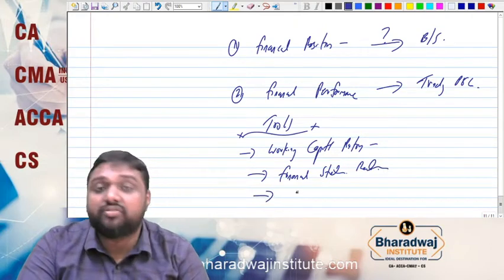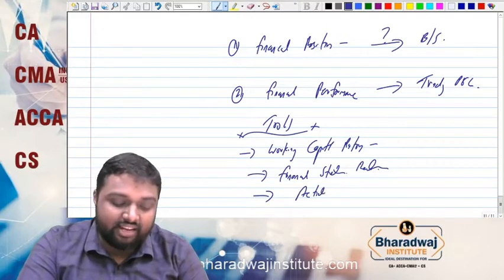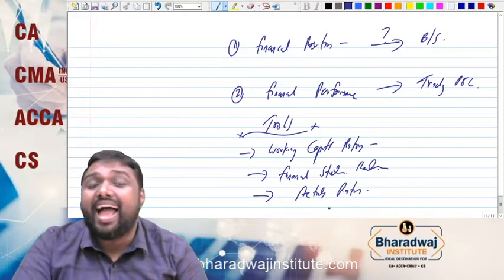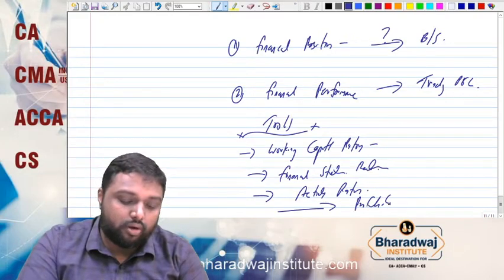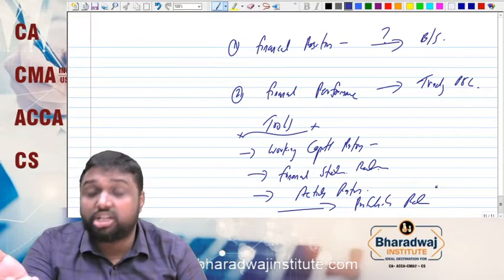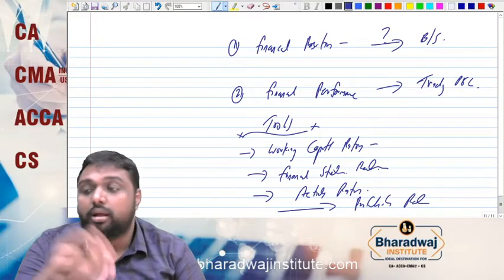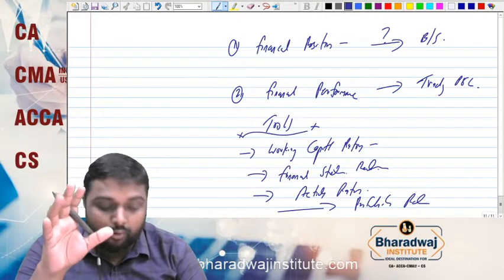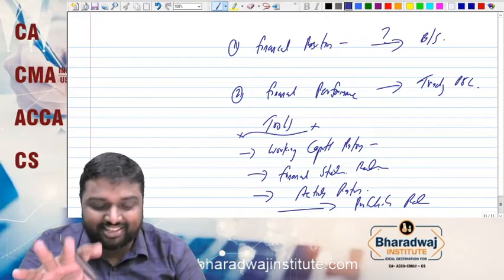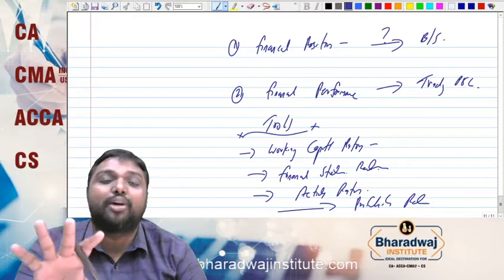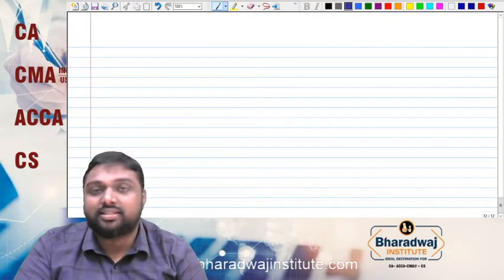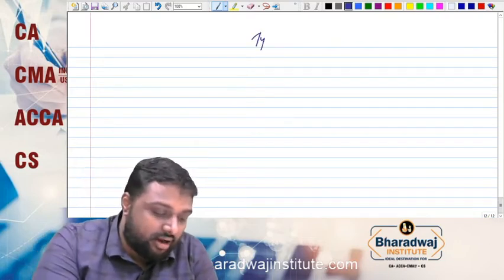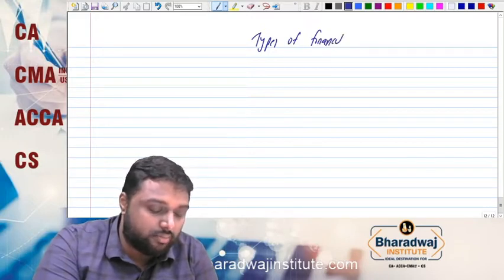Next, generally we use the activity ratio, then another one, profitability ratio. Apart from these, we have coverage ratios and investment ratios, but generally the tools we use are mainly working capital ratio, financial structure ratio, activity ratio, and profitability ratio. Okay, good. Now we are going to discuss the main thing in this area: types of financial performance analysis.